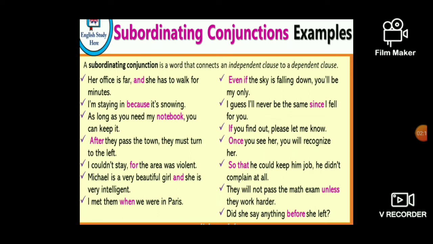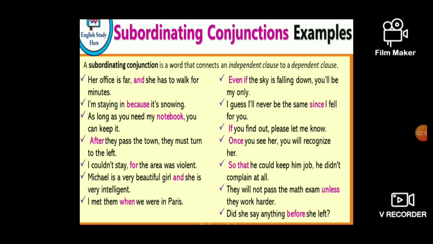Once you see her, you will recognize her. So that he could keep his job, he didn't complain at all. They will not pass the math exam unless they work harder. Did she say anything before she left? So, you are having one main clause and one subordinating clause here. I guess I will never be the same is the main clause. Since I fell for you, here you are having one subordinating clause.